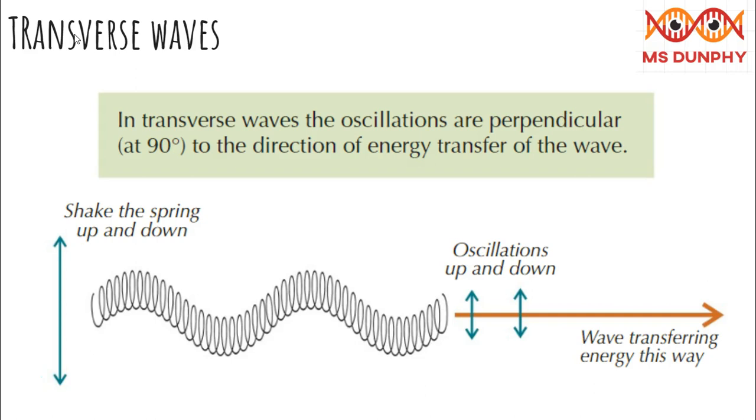Waves transfer energy in the same direction that they travel. Transverse waves oscillate at right angles to the direction that they travel in. In transverse waves, the oscillations are perpendicular, at 90 degrees, to the direction of energy transfer of the wave. Examples of transverse waves include light and all other electromagnetic waves, ripples on water, and waves on strings or springs when they're wiggled up and down.